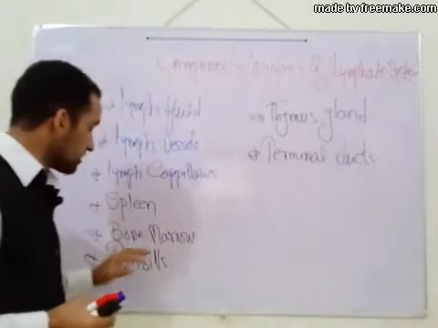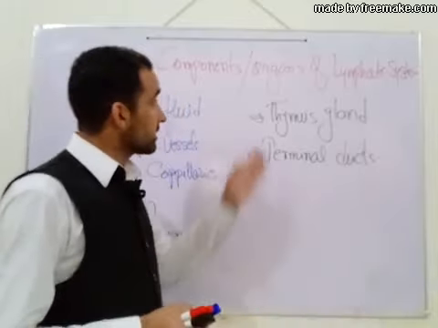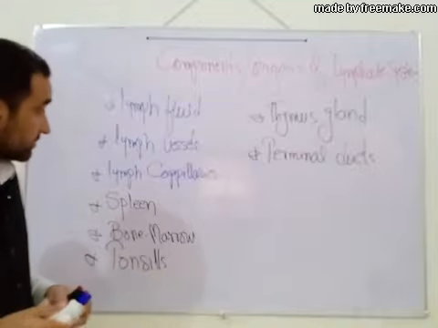These are the components or organs of the lymphatic system.